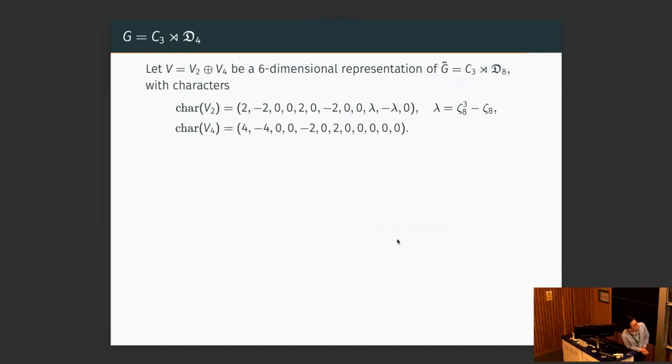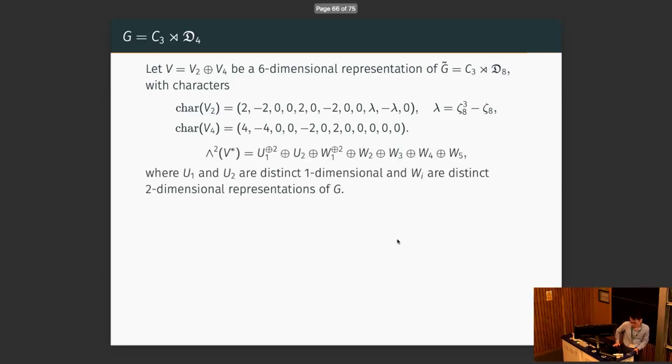So we can consider V as a six-dimensional representation. But here it turns out we need to start with the larger group, G tilde, which is C3 semi-direct D8. Again, it's a double cover of the original group because there will be a C2 which acts as a scalar. We chose a two-dimensional irreducible and a four-dimensional irreducible representation of the group G tilde. This is the character of the corresponding representation.